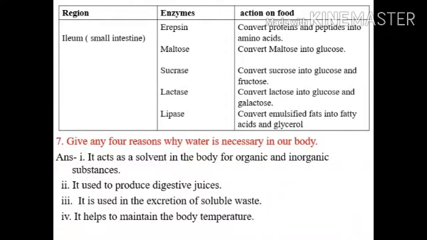Now, the next part of small intestine is ileum, and the enzyme is erepsin. It converts proteins and peptides into amino acids. Next is maltase. It converts maltose into glucose. Next enzyme is sucrase, which converts sucrose into glucose and fructose. Next is lactase, which converts lactose into glucose and galactose. Next is lipase, which converts emulsified fats into fatty acids and glycerol.